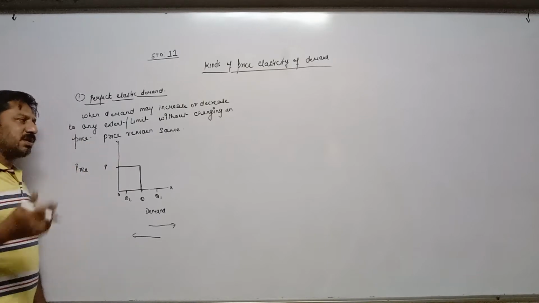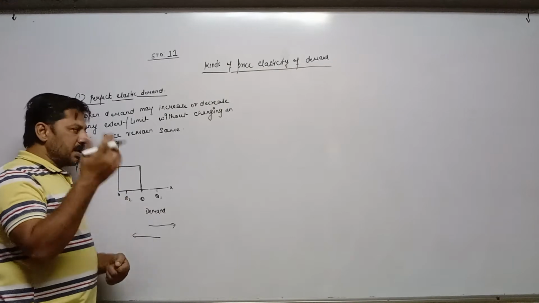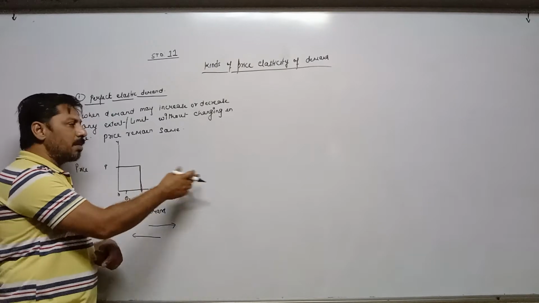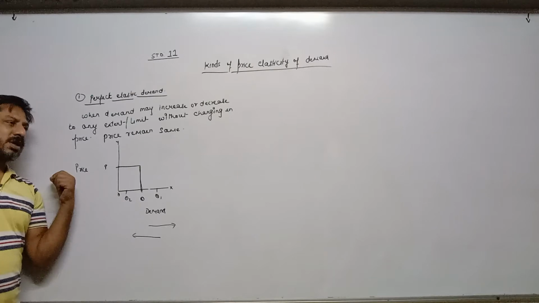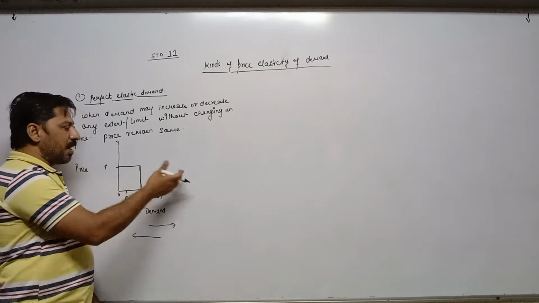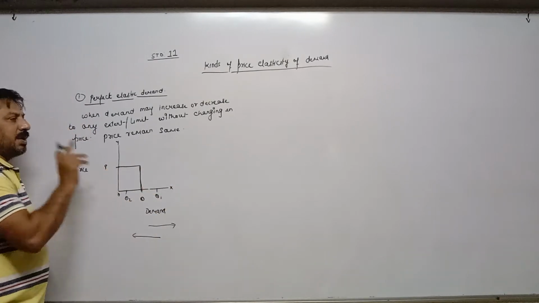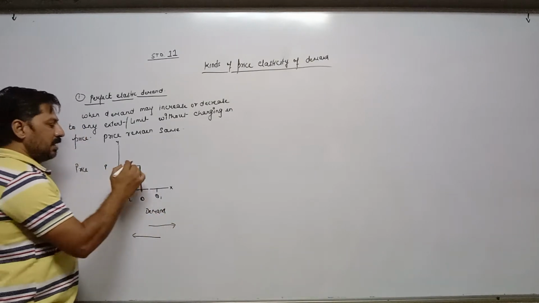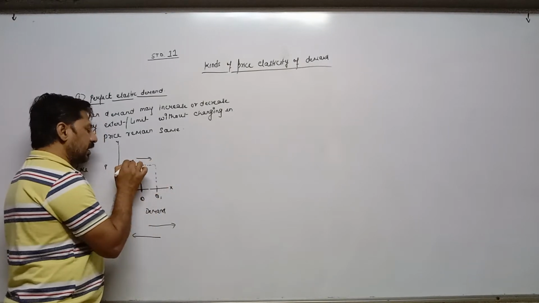Why? Due to some other factors, such as a war situation, or the income of the consumer increases, demand may increase. Taste and preference becomes favorable, then also demand may increase. Or if it becomes unfavorable, then it decreases. Income decreases, then also demand decreases. Due to some natural calamities, demand may decrease or sometimes increase also. But price remains the same. If price is the same and demand increases or decreases